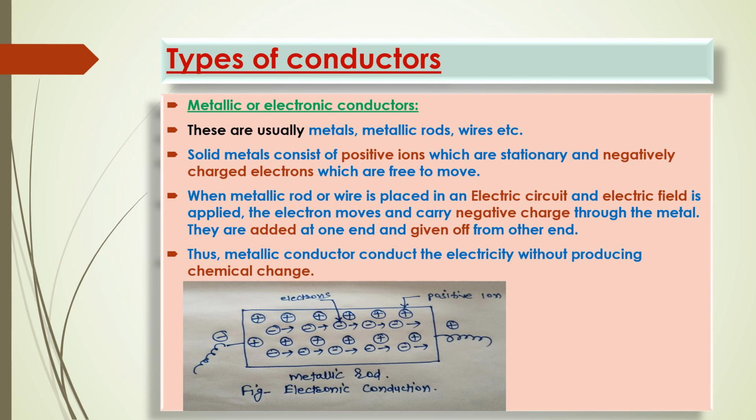Again, the metallic conductor conducts electricity without producing chemical change. Now chemical change is nothing but a chemical reaction occurring. So if you look here, you can see that there is no kind of chemical reaction occurring in this diagram. That means one is positive charge, one is negative, that is the simple electron, the rod is metallic. So no kind of chemistry is present. So in this metallic rod no chemical changes occur. So the metallic conductor conducts electricity without producing any kind of chemical change.